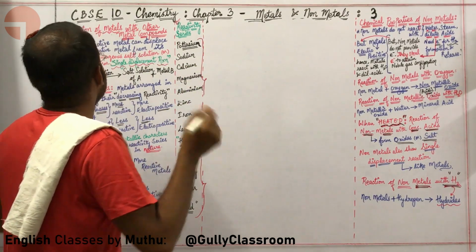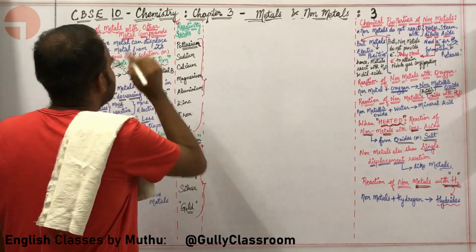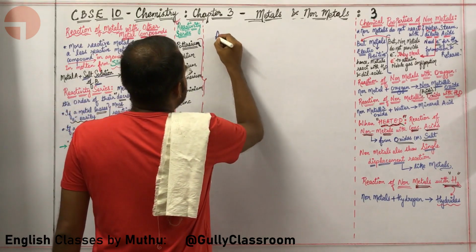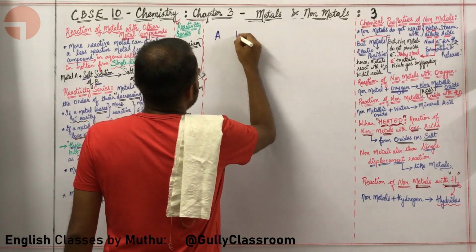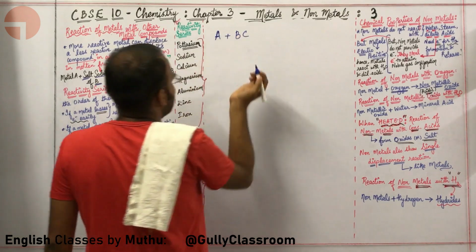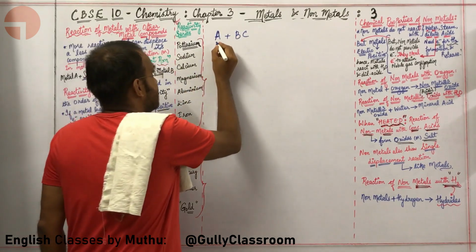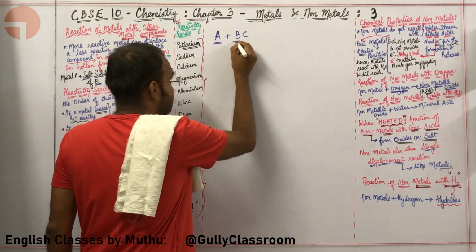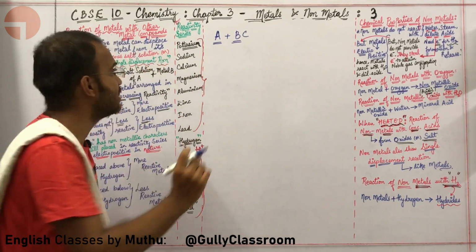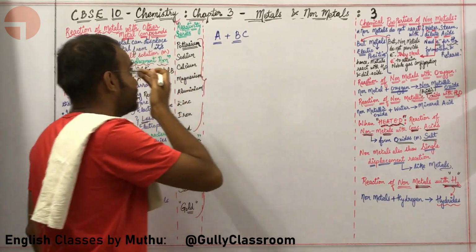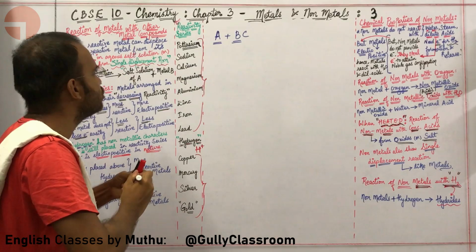Absolutely. Reaction of metals with other metallic compounds. Let us say there is a metal A. It is going to react with a metallic compound BC. Here A is more reactive than B. Let me repeat myself: A is more reactive than B. So what is going to happen?